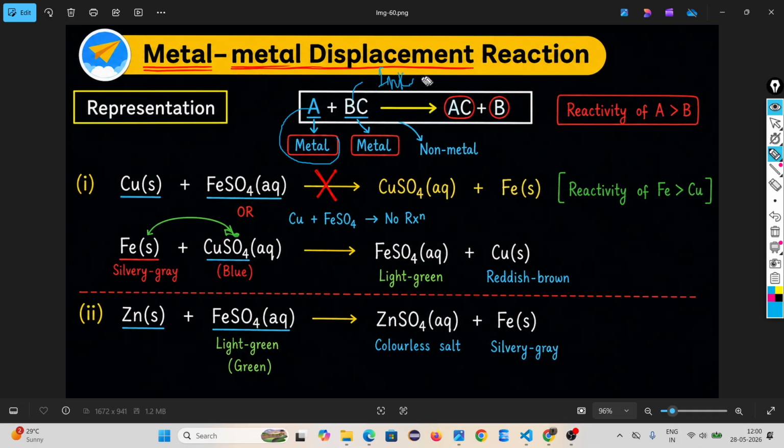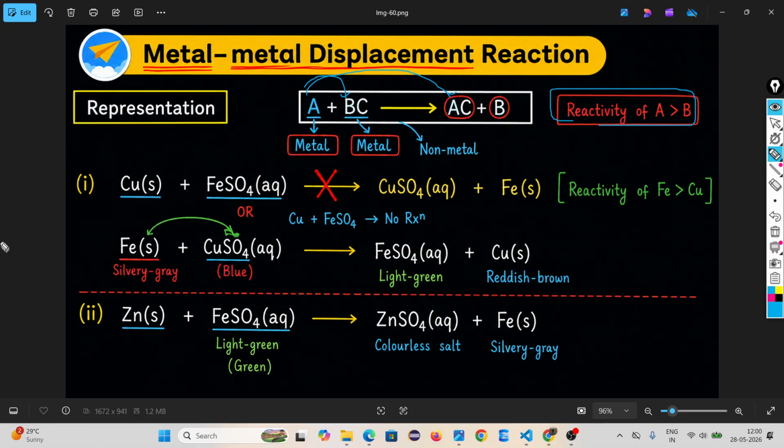Ionic compound means in BC, B is a metal and C is a non-metal. Look what is happening. Here A replaces B and attaches with C. Why is this happening? Because the reactivity of A is greater than B. That's why A replaces B and attaches with C.